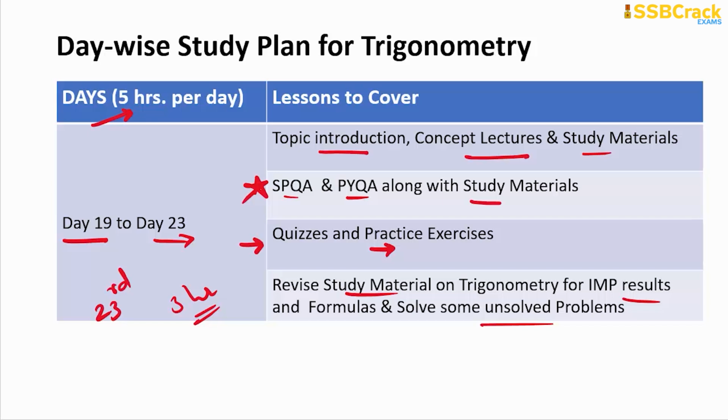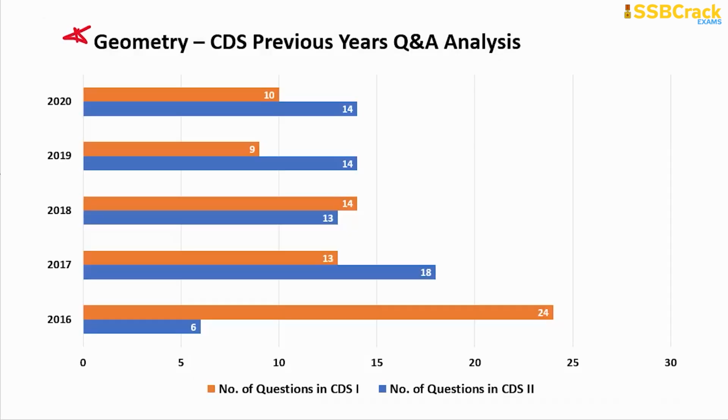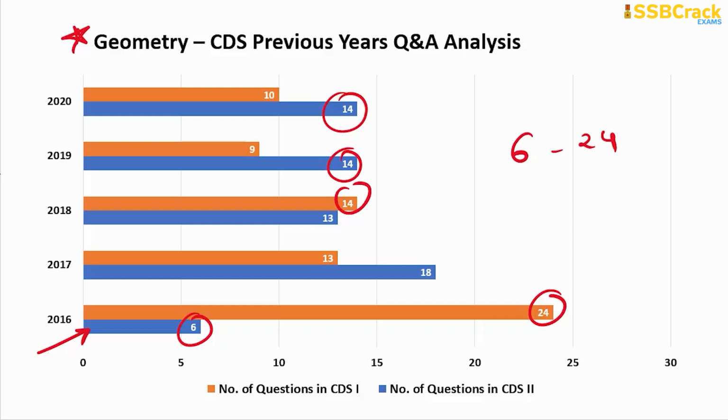Alright, and then for the next topic of preparation, it should be geometry, because this is also one of the important topics in line after trigonometry to prepare for. You can see in this topic analysis that the least questions were 6 in number and those were in CDS 2 of 2016, and the maximum questions were 24 in number. But most of the time you can see the questions were 14 and 13, right? So you can easily expect questions between this range, and this is one of the scoring topics if you have a strong base in the subject of geometry. So you have to be strong enough in the basics of geometry.